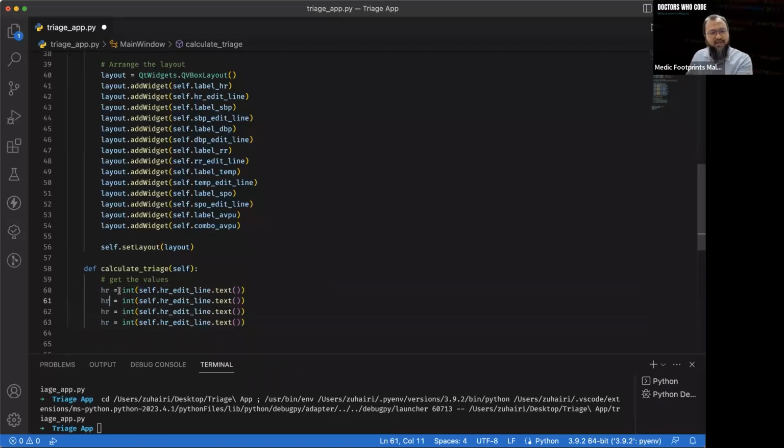Secondly is the systolic blood pressure, and from here we need to change to SBP. And here we do the diastolic blood pressure. And then the respiratory rate. And then the temperature, right?